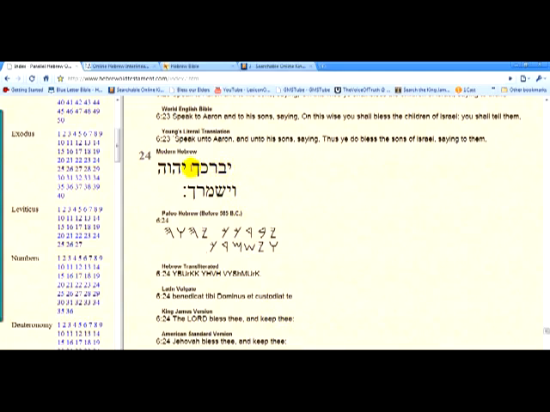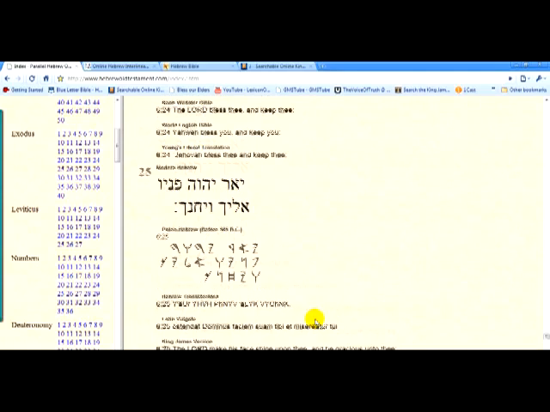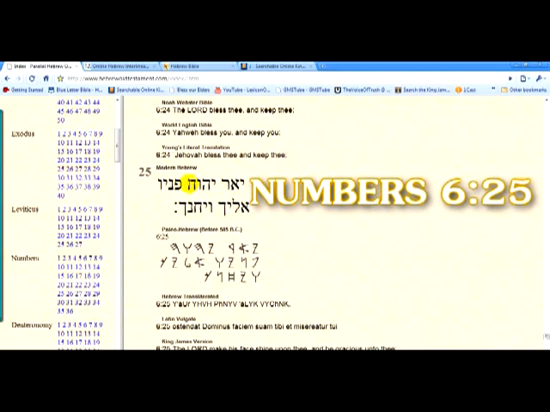All right. Ya baraka, he bless you, Yahweh the Most High. Wa is and, Ya is he, Shamar is keep or watch, and the Ka is you. And he keep or watch you. All right. So the Lord bless thee and keep thee. Right. So now let's go to verse 25. Ya'ar Yahweh panyawa al yaka wa yachanka.